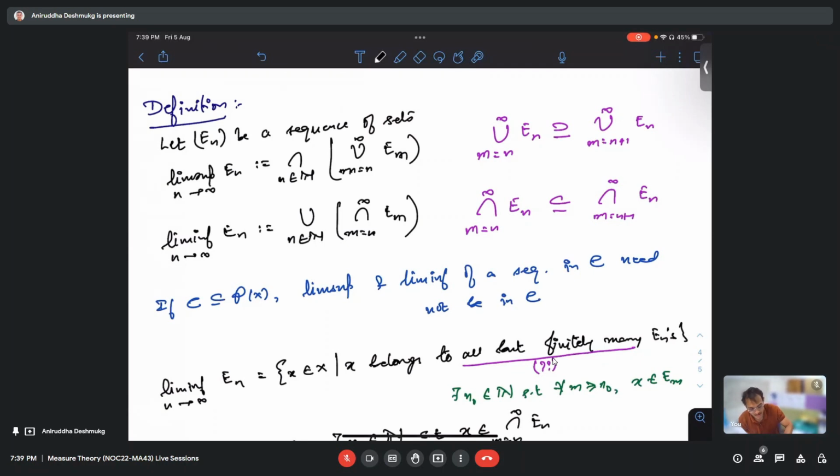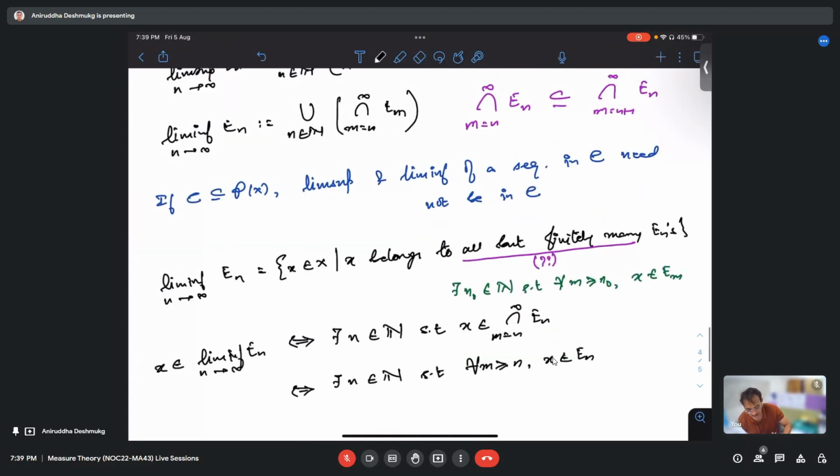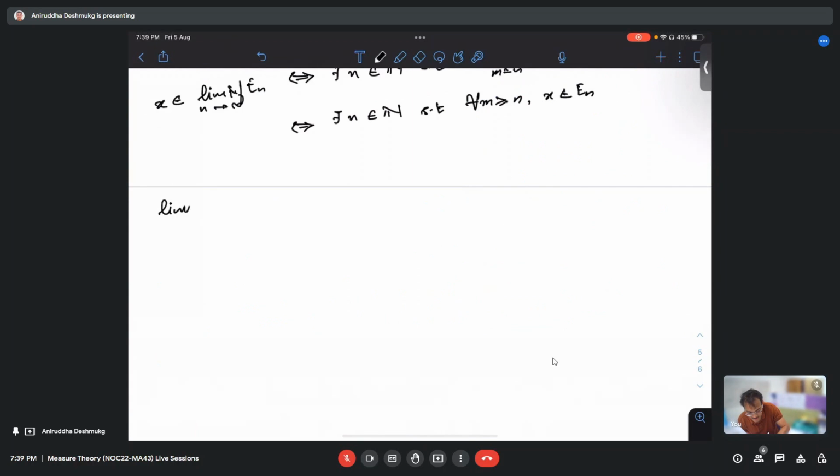Like it keeps on recurring infinitely. Correct, correct. So can I write it like this? Lim sup E_n can also be defined as collect all those x such that x is in infinitely many E_n.